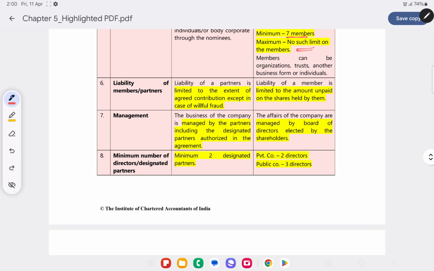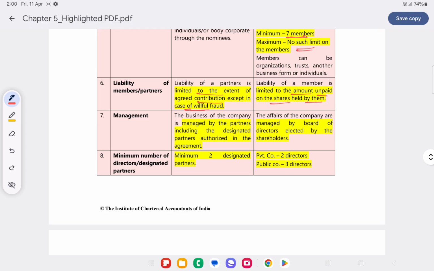Liability of members or partners in case of LLP will be limited only to the extent of agreed contribution, except in case of willful fraud. And for a company, it's limited to the extent of the amount unpaid on the shares. Again, a limited company can be of 2 types: limited by shares or limited by guarantee. If it's limited by shares, then only to the extent of unpaid amount on the share capital, whereas if it's limited by guarantee, then to the extent of the amount which is guaranteed to be contributed by them.